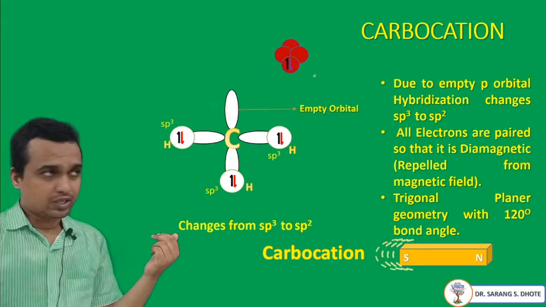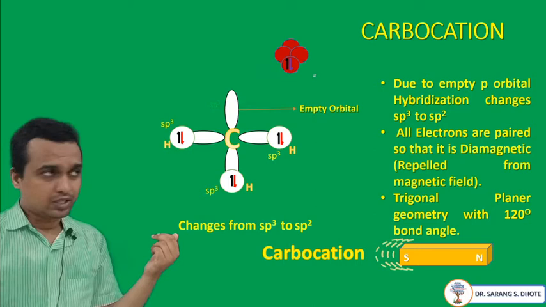That means the carbocation is repelled by a magnetic field. This is the diamagnetic property. Next, due to sp2 hybridization, the carbocation has trigonal planar geometry with a 120 degree bond angle. All these points are very, very important.